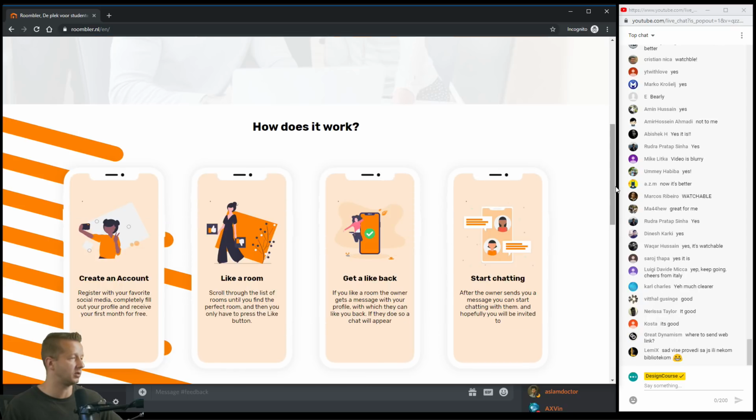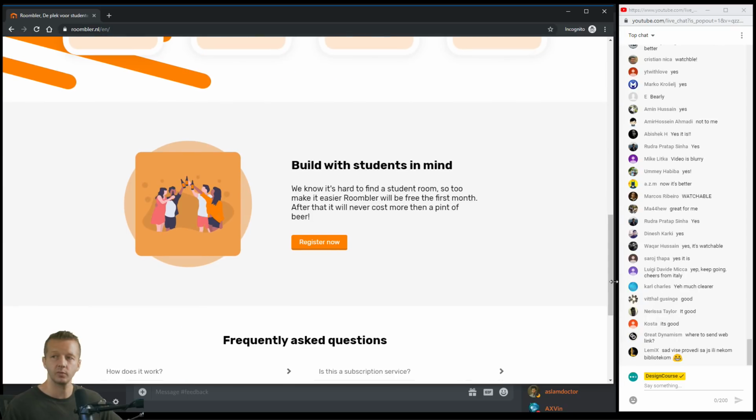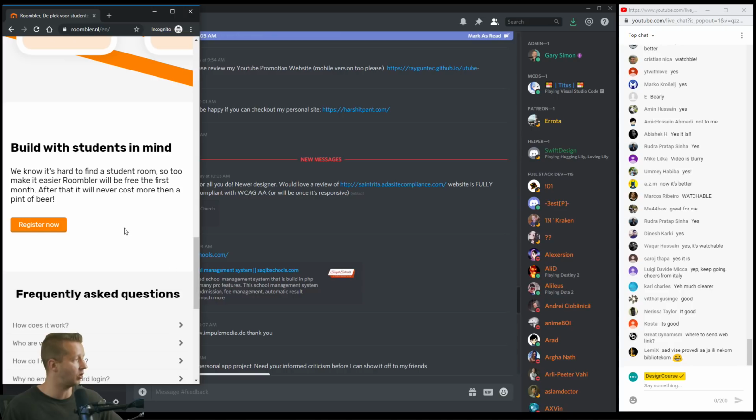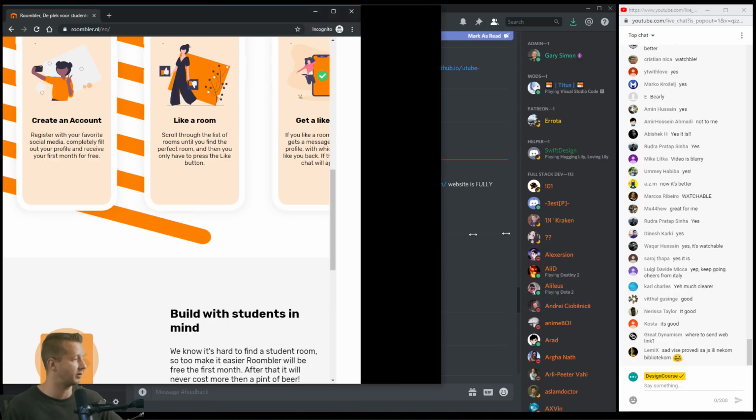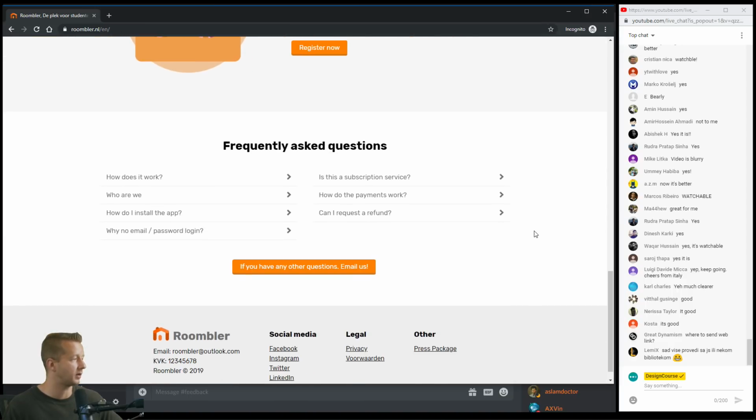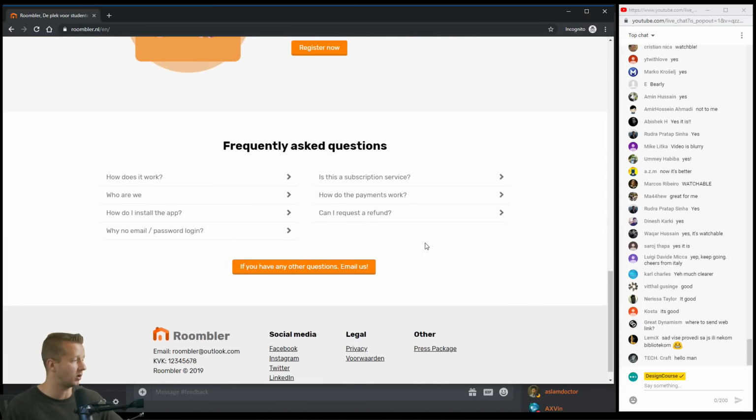Let's see what things look like on mobile. That works as well. Yeah, this is all working very solid. I don't see anything that's really coming out here as being wrong.